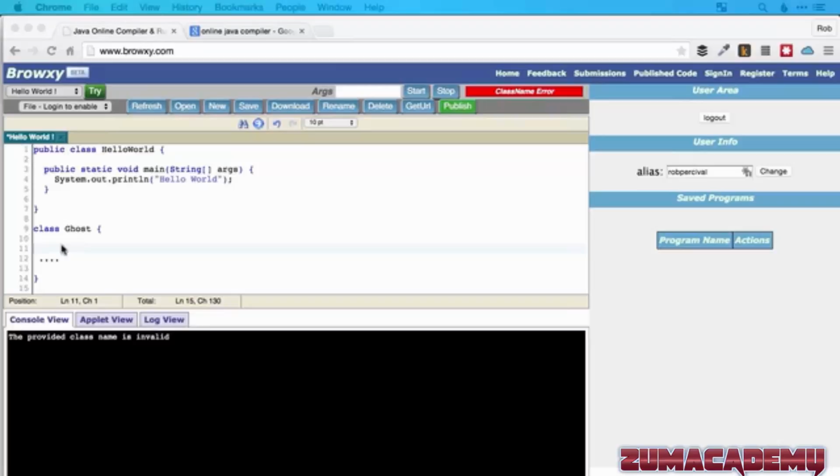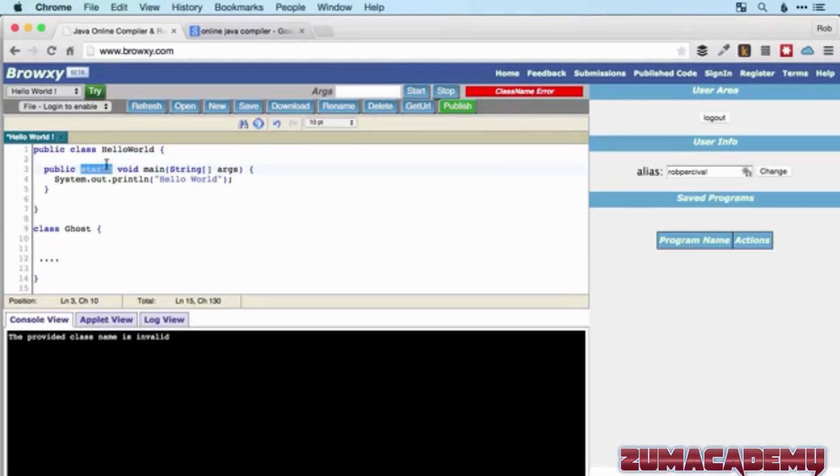So each instance of the ghost class, whenever I create a ghost, will have its own property of whether it's alive or dead. But also, I might have the damage rating of a ghost, which might be the amount of life that the character loses when it comes into contact with a ghost. And I might want that to be fixed for all ghosts for all time, as long as this game is being run. So if that was the case, I would want that variable to be static. So that's what this static means. Essentially, it's related to the ghost class rather than each instance of the ghost, each specific ghost. So I hope that made sense.